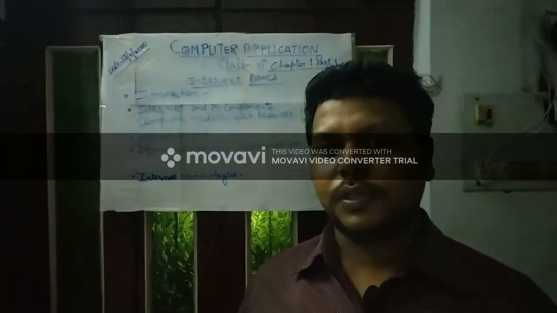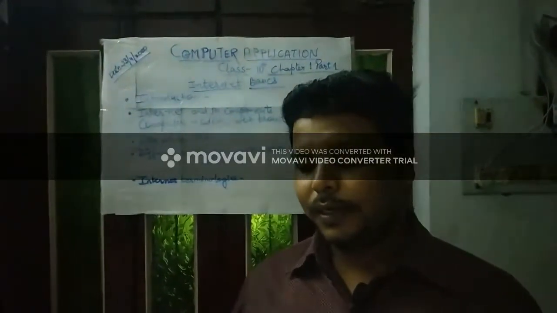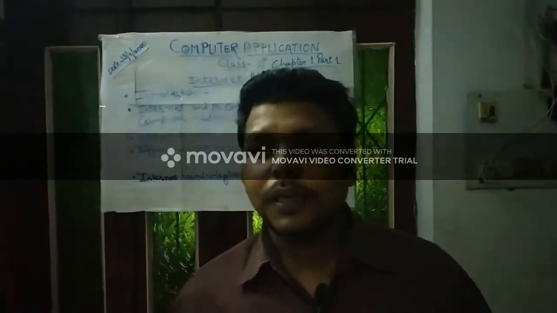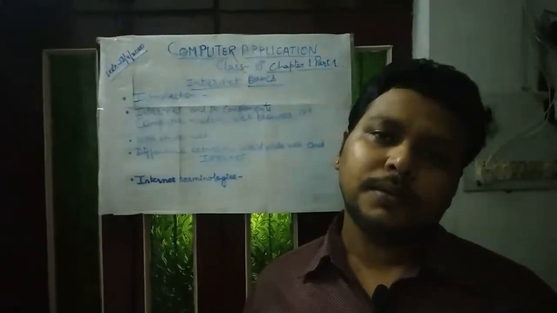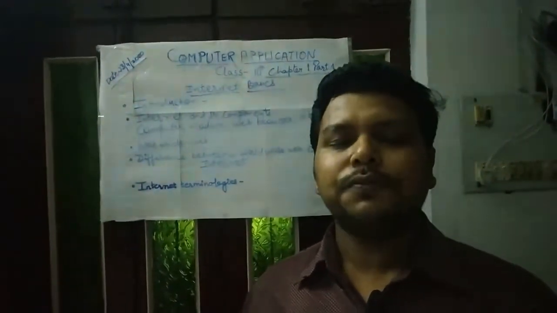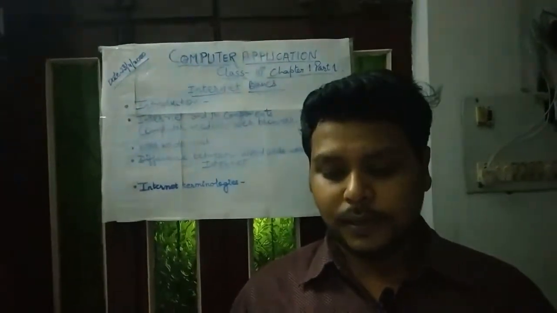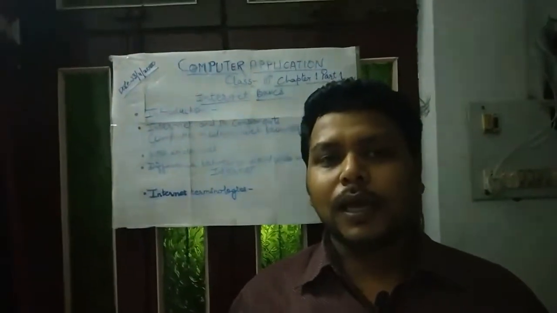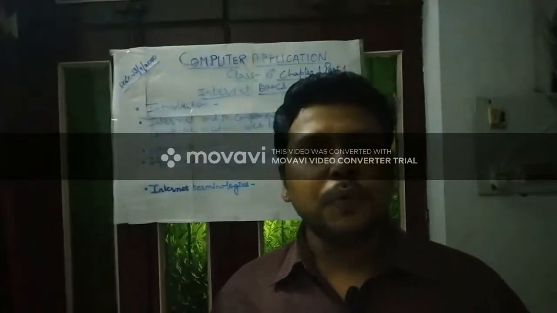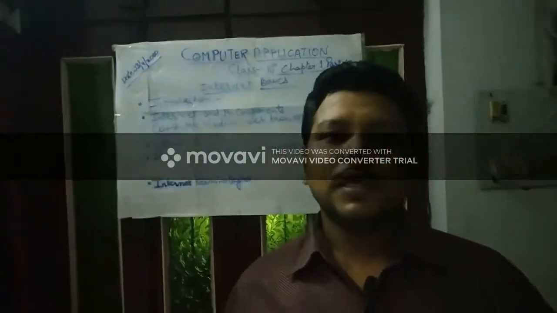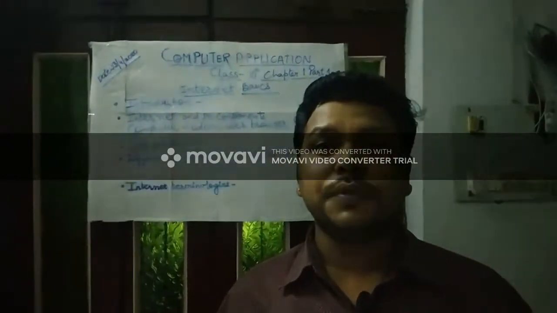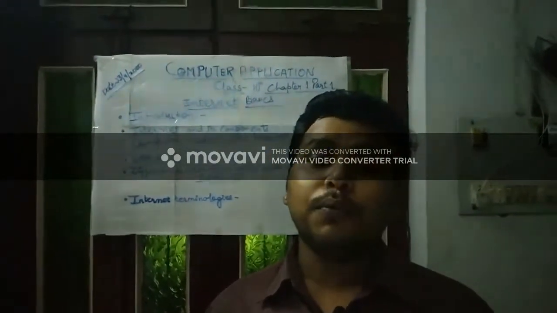The last is internet terminology, where we discuss the different terms which we use in the internet. First is client. Client is the computer system, or a machine, through which we trigger the request.